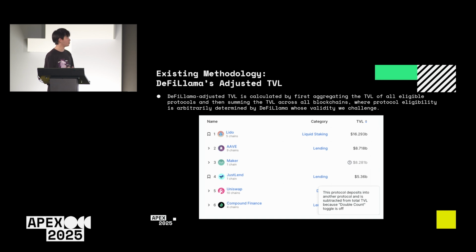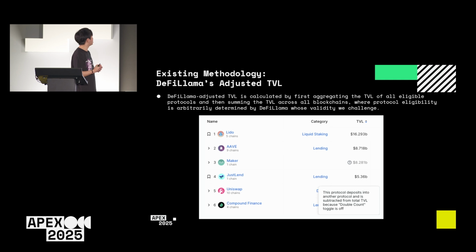For the existing methodology for the double counting problem, DeFi Llama provides the DeFi Llama adjusted TVL, which is calculated by aggregating all the possible eligible protocols and then summing the TVL across all blockchains. However, the eligibility of these protocols is arbitrarily determined. That's whose validity we challenge.